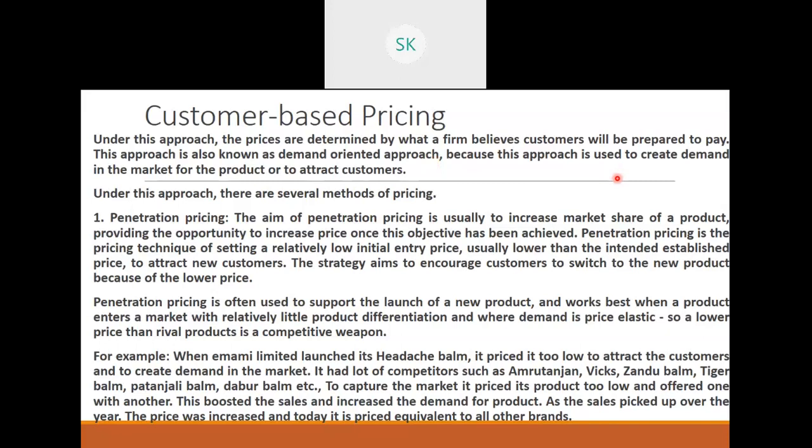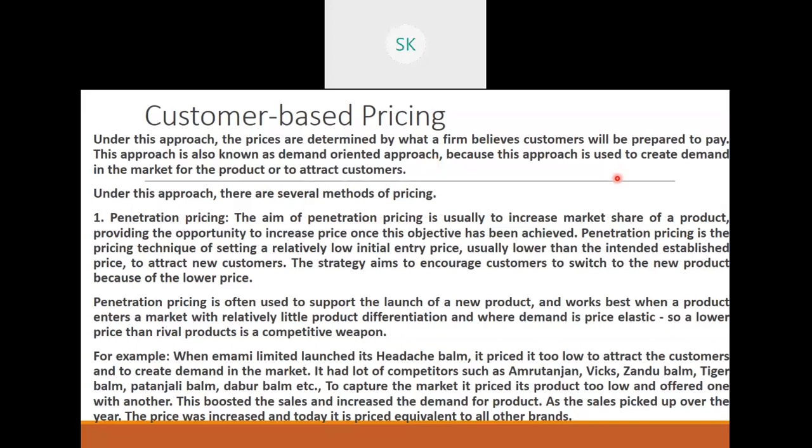So if you are buying a chocolate at 10 rupees, and tomorrow the chocolate is being sold at 50 rupees, you'll think, okay, the price of the chocolate has increased so much, this chocolate is not worth 50 rupees. So you don't go and buy. You have that rate in mind for the products where you're prepared to buy.